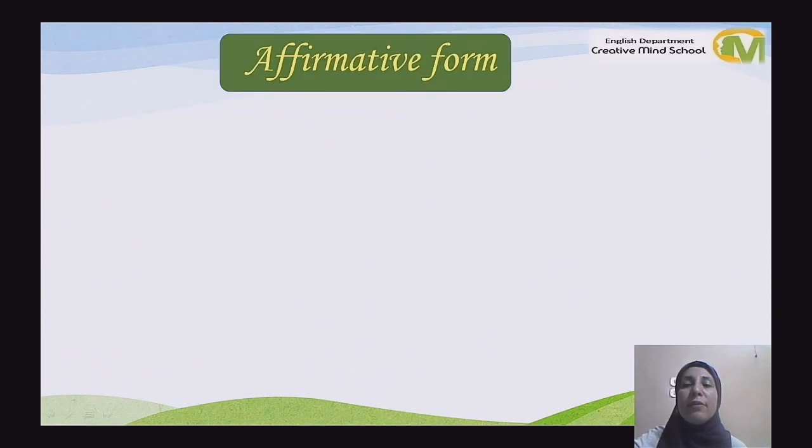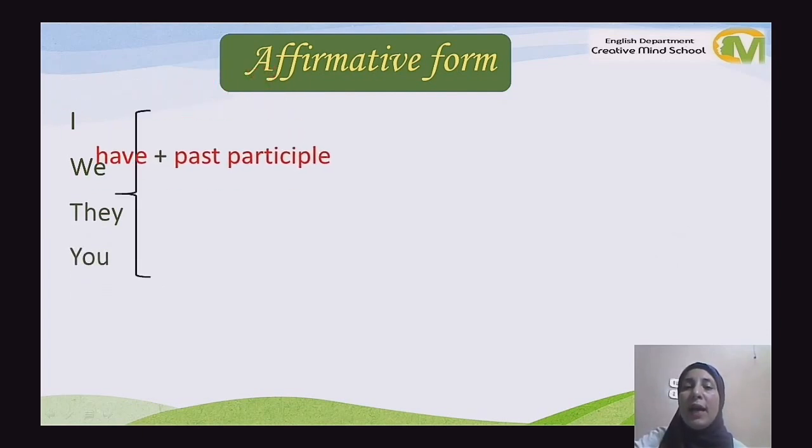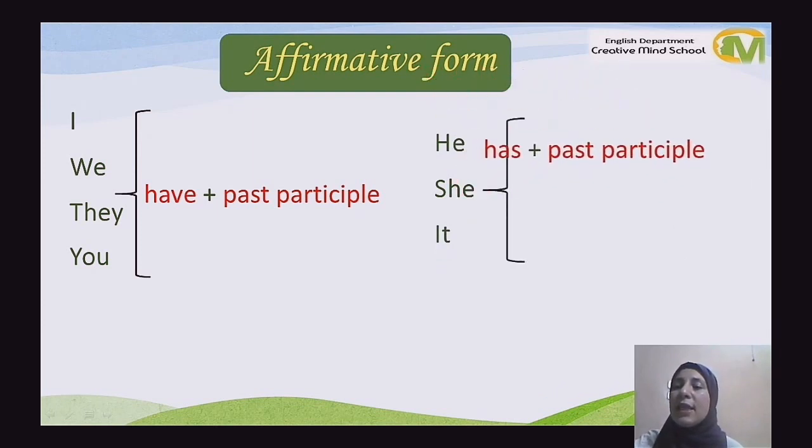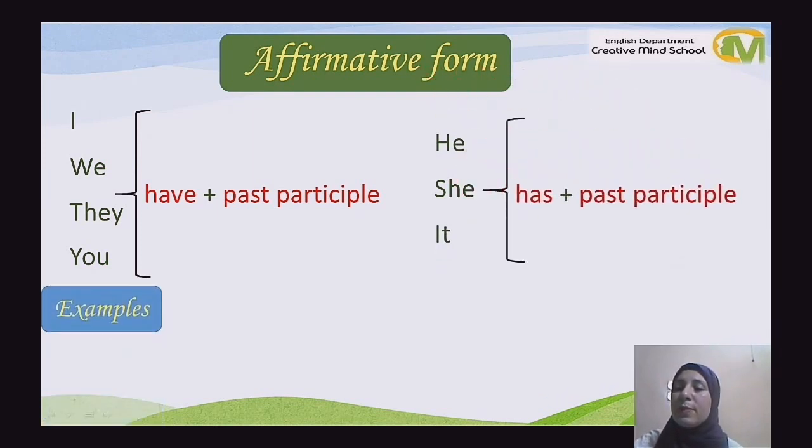Here, has is the helping verb and worked is the past participle. The affirmative form: with the pronouns I, we, they, you, we use have plus the past participle, and with the singular pronouns like he, she, or it, we use has plus past participle.